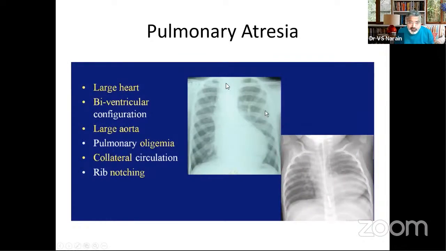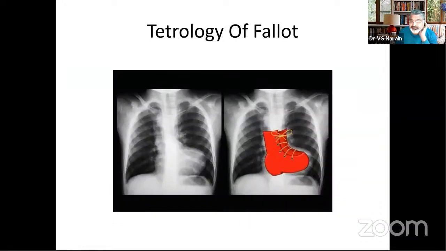In pulmonary atresia, you will have all these features, but you will have a right aortic arch which will be more prominent, and you might also have some degree of crisscrossing in the upper lobes because of the bronchial collaterals. Sometimes you can have a biventricular type of enlargement. But basically, right-sided aortic arch with the dilated aorta and some reticular pattern because of the collaterals which you find in pulmonary atresia. So there is some slight difference between pulmonary atresia and tetralogy of Fallot.